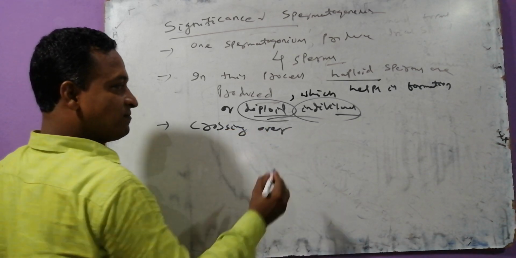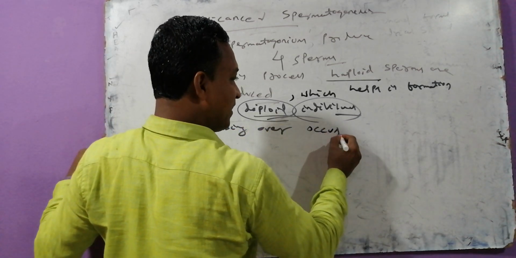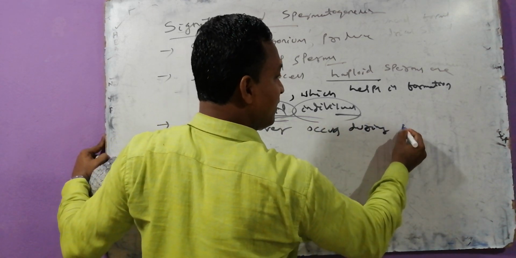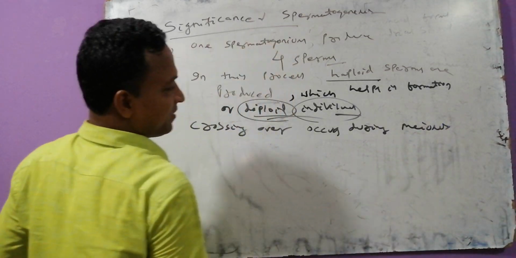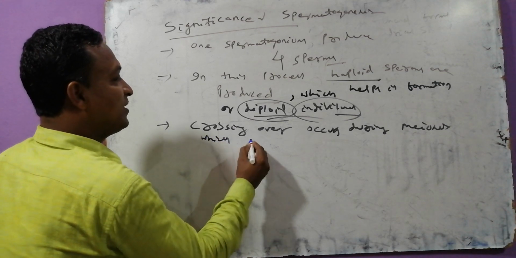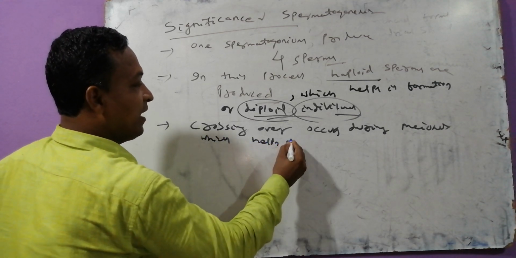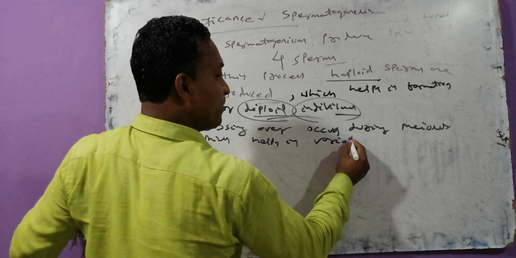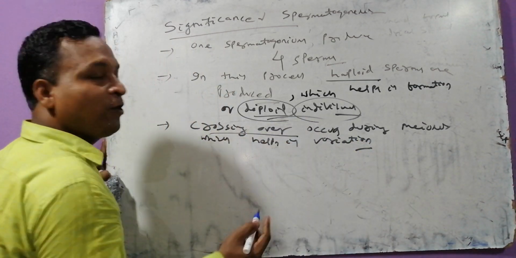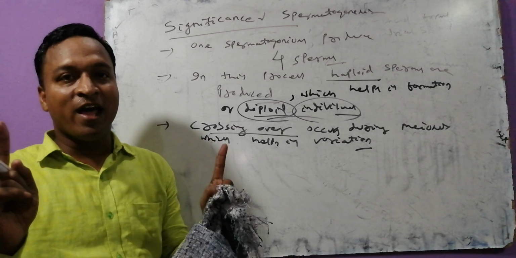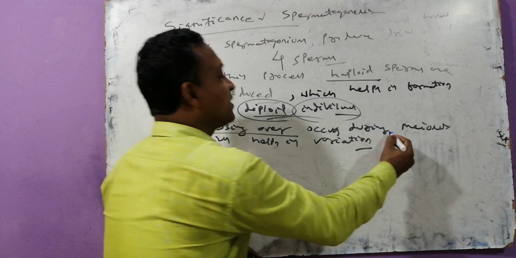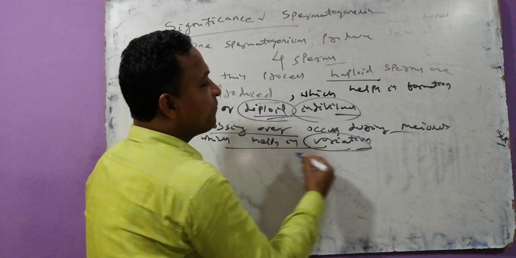Next one. Crossing over occurs during meiosis, which helps in variation. Crossing over takes place between the maternal chromosome and the paternal chromosome, during meiosis, and leads to variation.